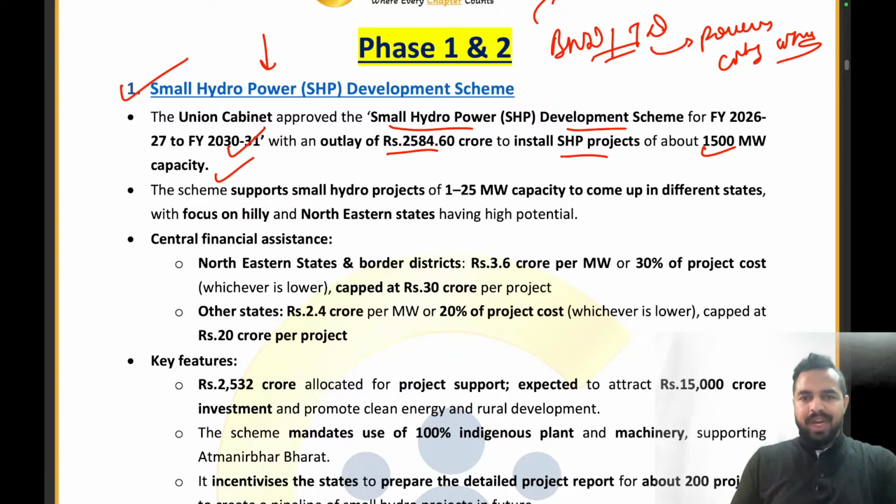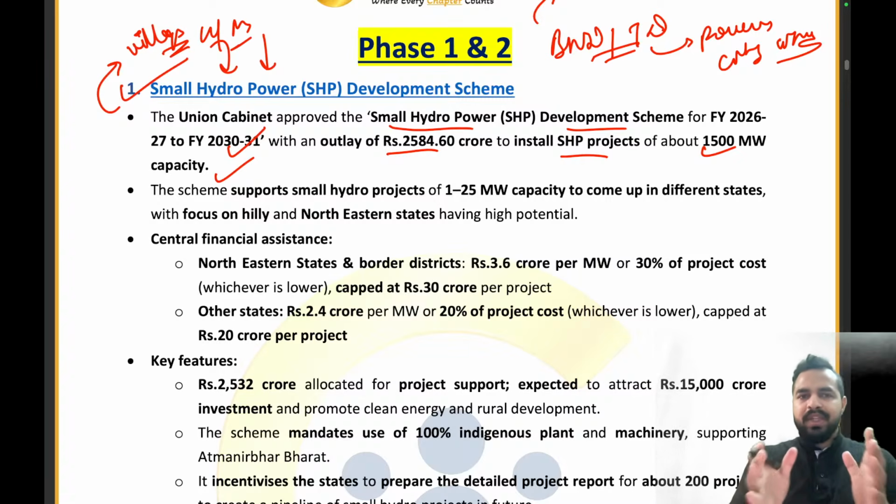But when it comes to the hydropower projects which are part of the SHP development scheme, these are not that big. They are small hydropower projects which are only going to fulfill the requirements of a particular village, in the hilly areas or the plain areas.